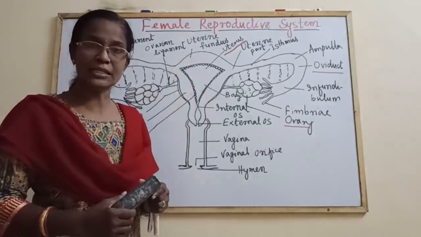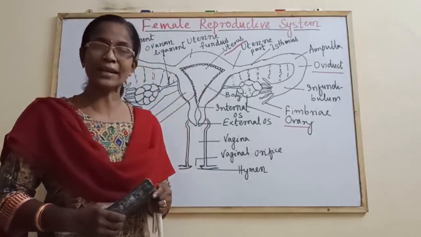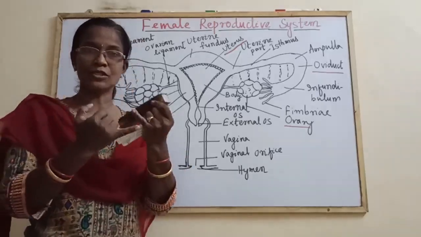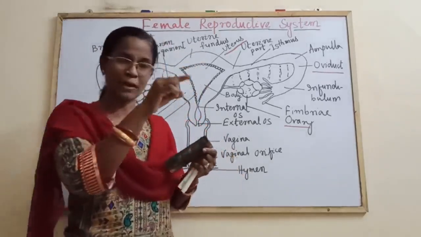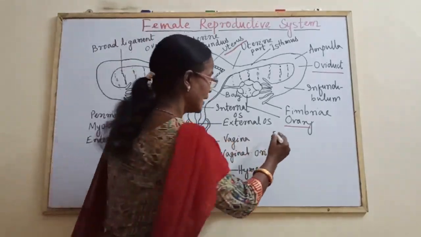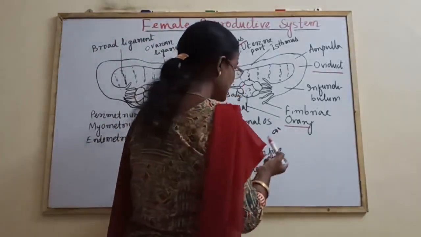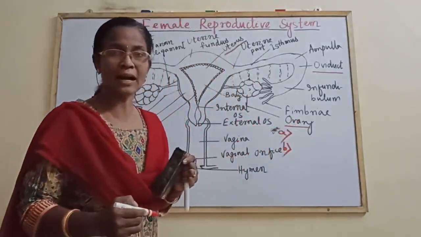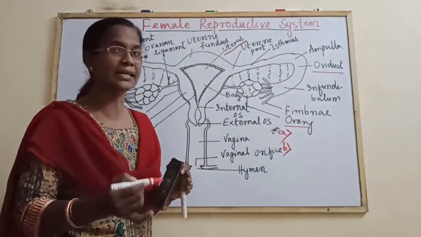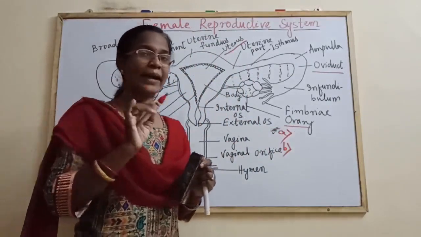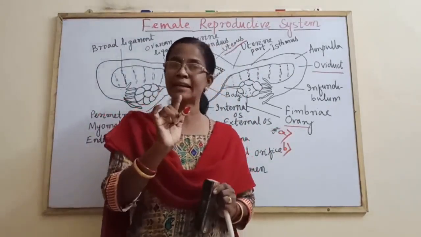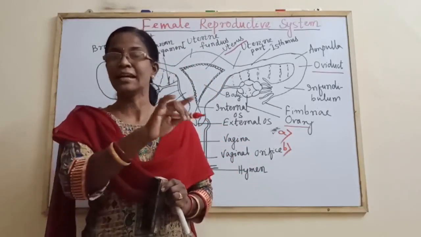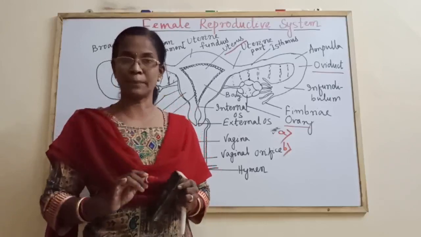Now come to the histology of the ovary. The ovary is made up of how many layers? Four layers. I will draw the diagram. All four layers you have to write one by one, like A, B, C, D. A, germinal epithelium. B, tunica albuginea. C, cortex. D, medulla. Against each layer you have to write one line. For example, germinal epithelium is the outermost layer and it is made up of squamous epithelial cells.